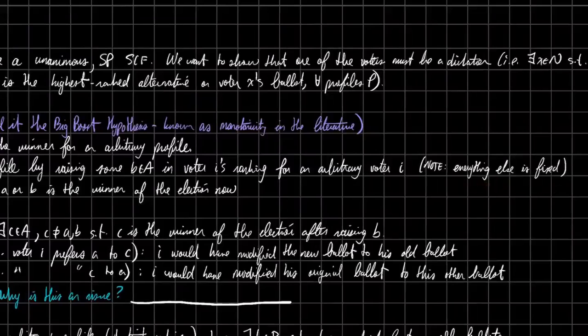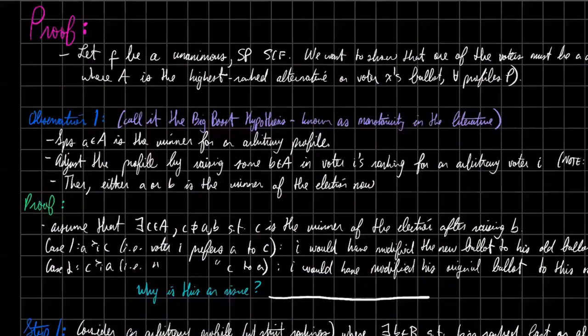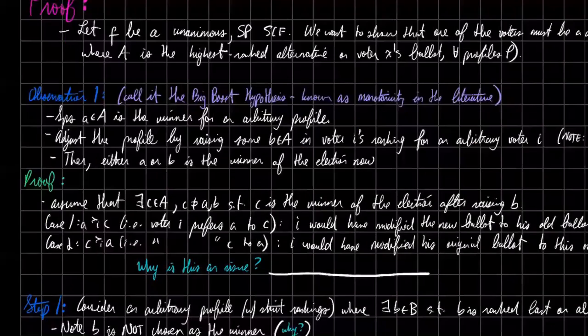All other voters and their ballots are unchanged. It's only voter I's ranking. We're going to raise B. Then we claim that either Professor Adal or Trump is the winner of the election now. So just by changing one voter's ranking, we can claim that either that new guy, Trump, or the old winner, Professor Adal, is the winner of the election.